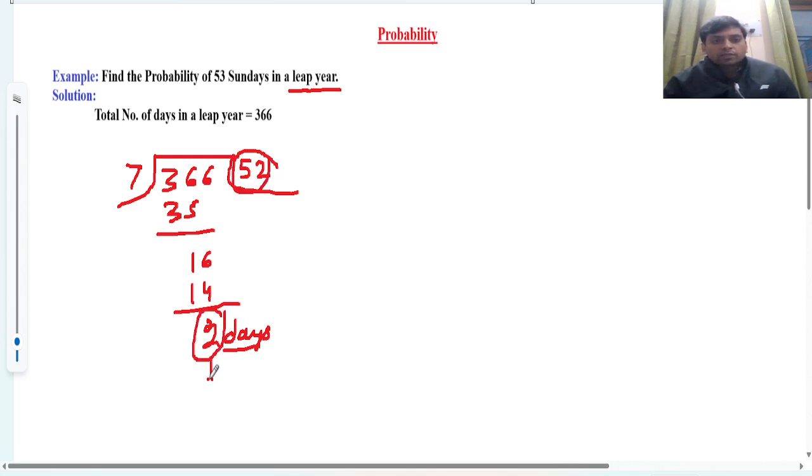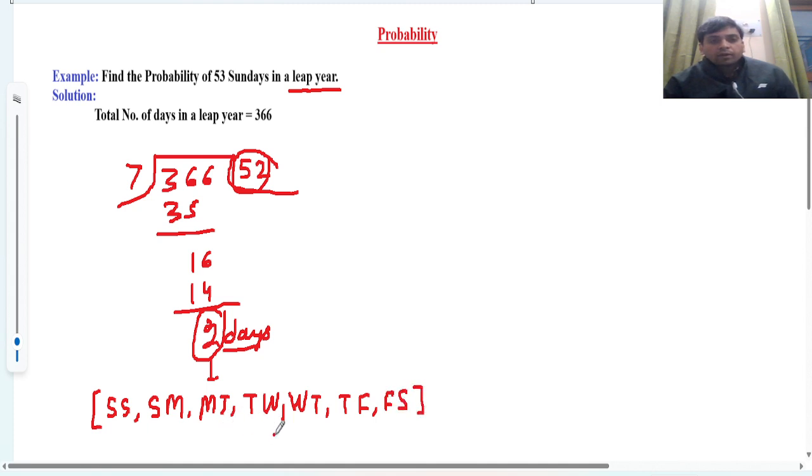So now these 2 days may be Saturday, Sunday, or Sunday, Monday, Monday, Tuesday, Tuesday, Wednesday, Wednesday, Thursday, Thursday, Friday, and Friday, Saturday. So these are the possibilities for the 53rd day. We can say these are the total outcomes, and the total outcomes are 7.